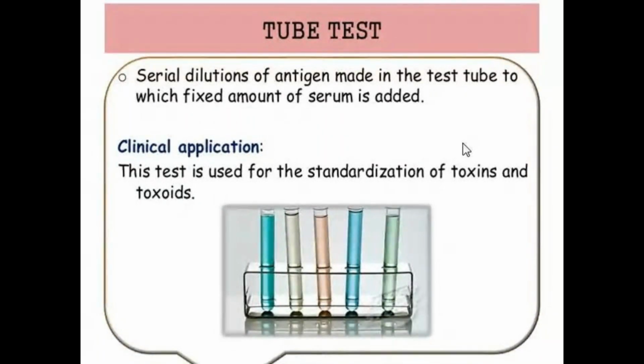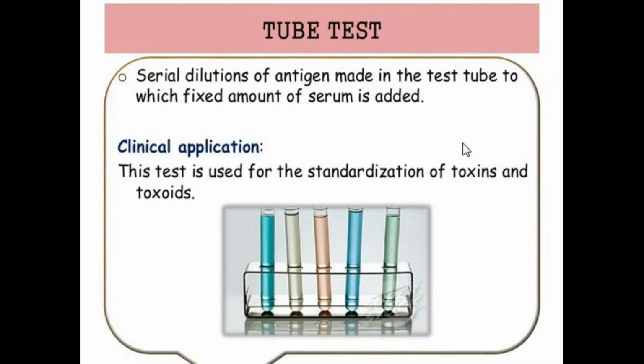Then serial dilutions of antigen are added, meaning the concentration of antigen decreases in a serial manner. These are added to the fixed amount of antibody. That is the tube test.